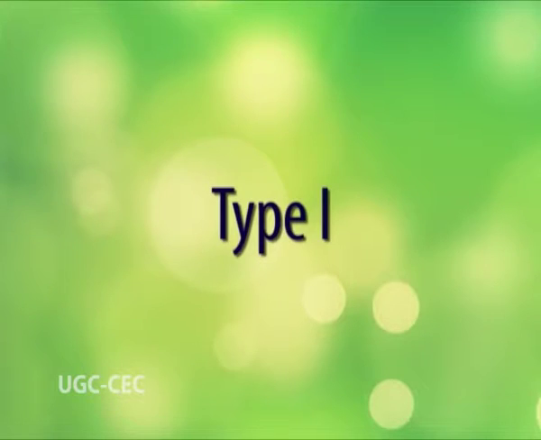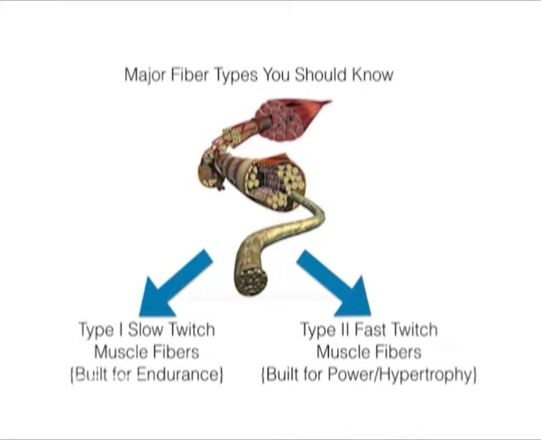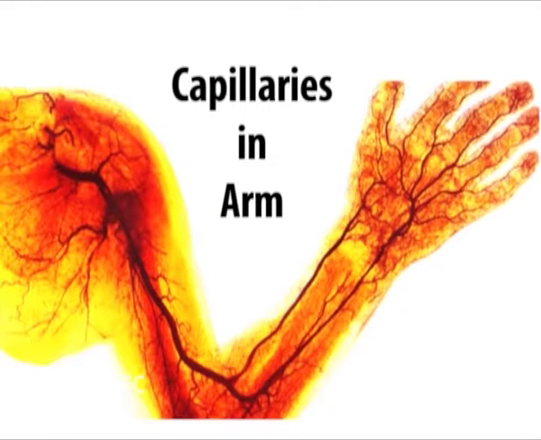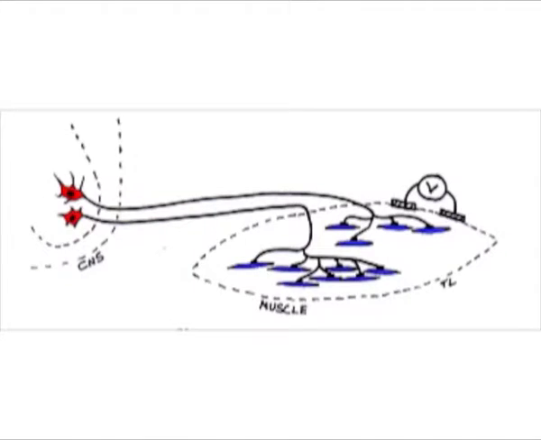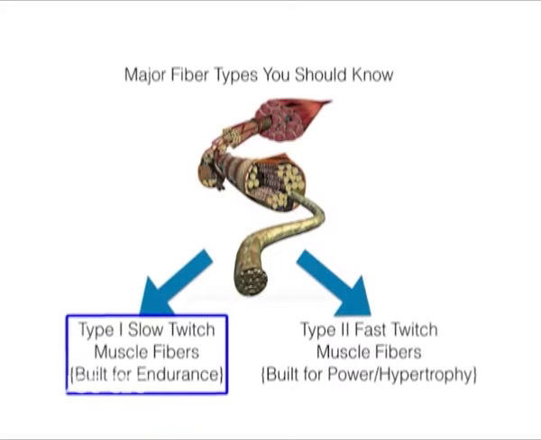Type 1. Type 1 motor units, also called slow twitch oxidative, are very resistant to fatigue because they are nourished with an extensive blood supply to maintain aerobic metabolism. Since they are fatigue resistant, type 1 motor units are the first motor units recruited by the central nervous system when a muscle is activated. They continue to be recruited as long as the muscle remains active.